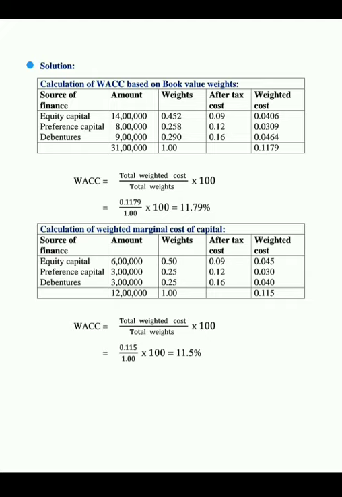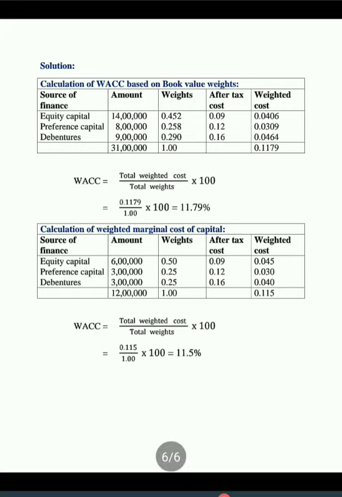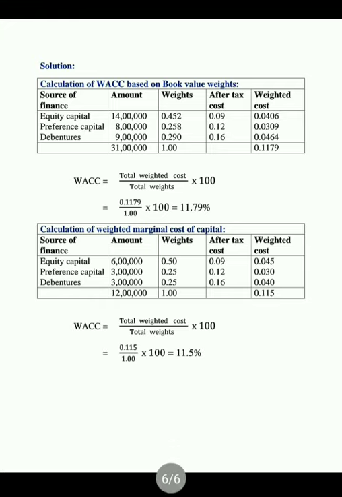Calculation of weighted average cost of capital based on book value weights. Sources of finance, amount, weights, after tax cost, weighted cost. Here we have equity capital, preference capital and debentures. In this given problem, the equity capital is 14 lakhs, preference share capital 8 lakhs and debentures are 9 lakhs. Here the total will be 31 lakhs.